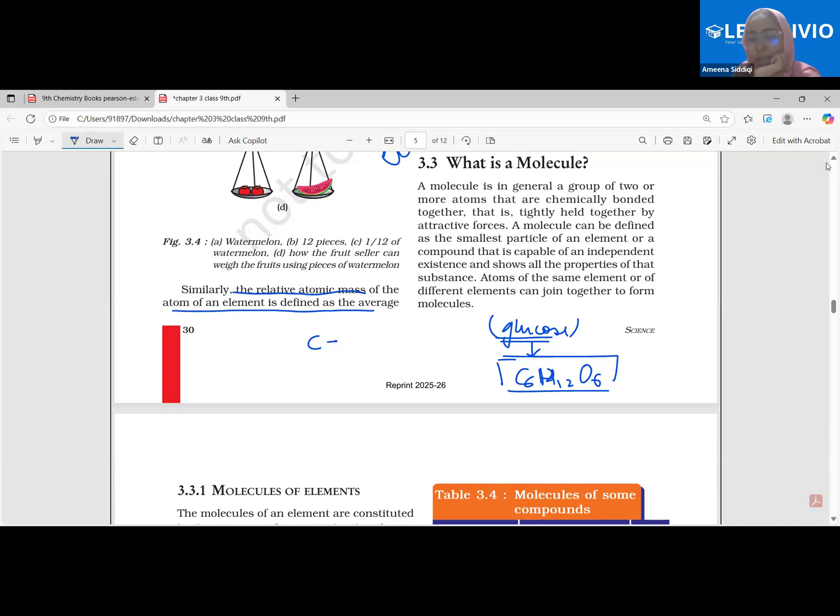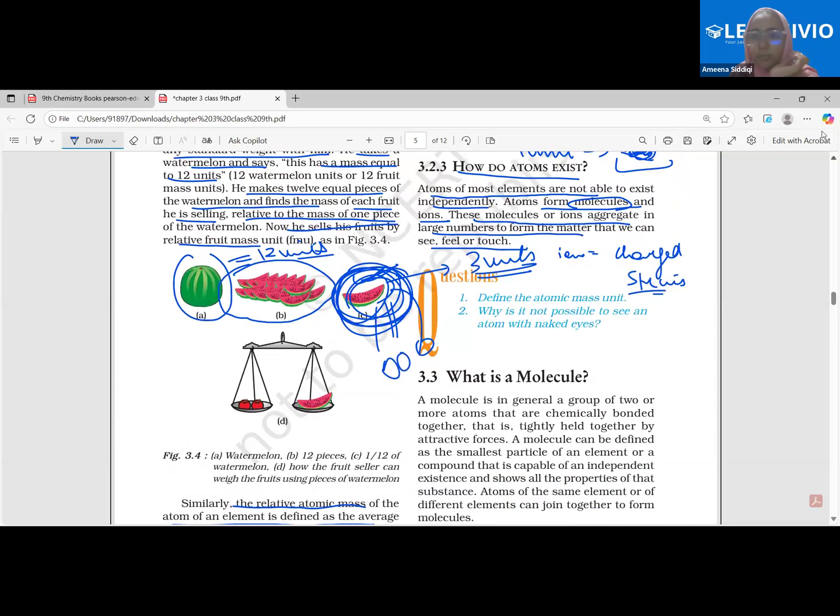Yes or no? And if I say the matter that we are able to see, one teaspoon of glucose, definitely many molecules of this would have combined. Do you agree with that? And in this also, one atom is not there. It's a group of atoms which is being repeated. Clustered group of atoms. Do you agree with this? Fine. Good.